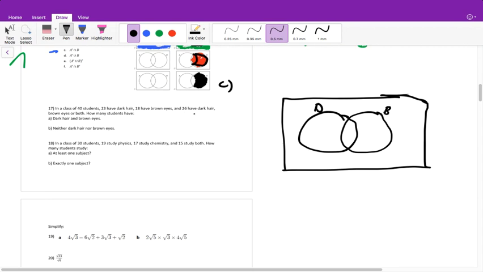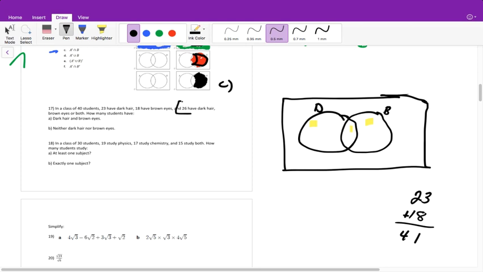It tells me that 26 people have dark hair, brown eyes, or both. So that means all of this region, this region, and this region has to add up to 26. The way that we solve this is it tells me 23 have dark hair, so there's 23 people in total in this circle here. Then it tells me that 18 have brown eyes. So what we do is we add them together, 23 plus 18, and that is equal to 41.